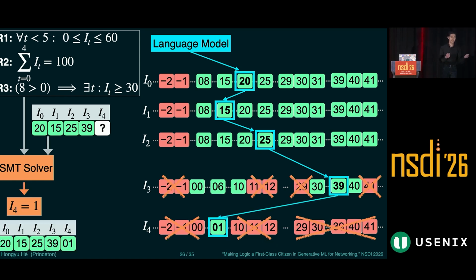And we can guarantee that the final output of this process is rule compliant because we are enforcing the rules at every step of the way. And it was still the language model that was making the decision given the learned data distribution among the valid values. So it preserves statistical fidelity.